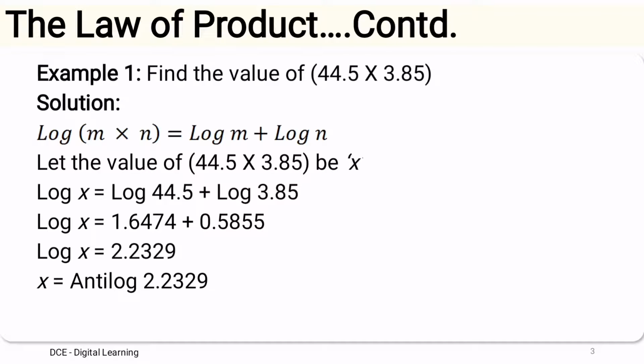So the anti-log value for 2.2329. Anti-log value for 0.2329 is 1710. Here the characteristic is positive and it is 2. So 2 plus 1, 3 will be the number of integral digits in the result. So the final answer is 171.0.